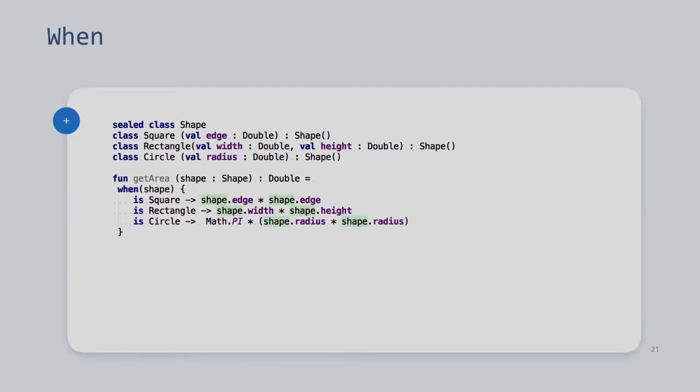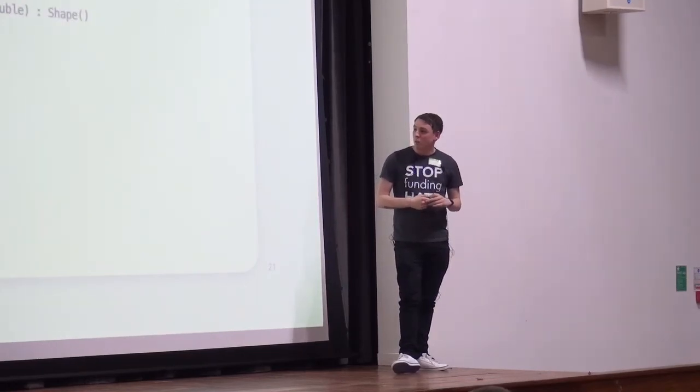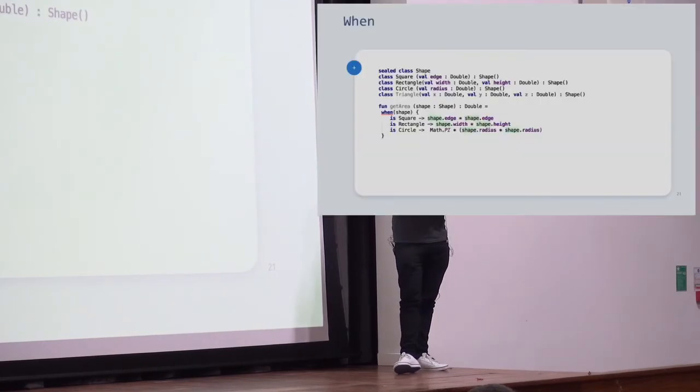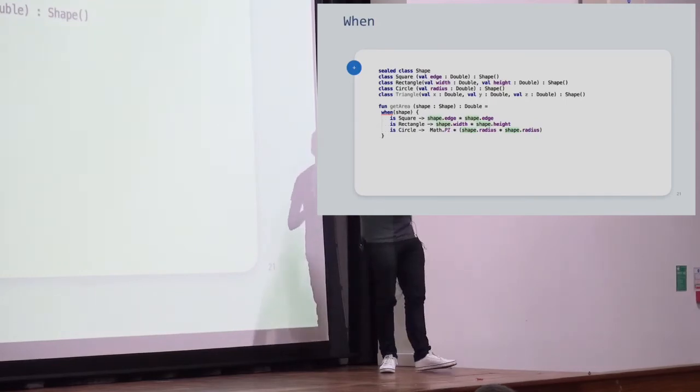Because the compiler does some magic, and that's the best way I can describe it because I don't fully know what it does still. It does some magic and says, well, no, shape only has these implementations, that's it. If we were to add a triangle implementation, we get a compiler error. It's saying, well, you can't build this, there's a triangle, we don't know how to work out the area of a triangle. And I didn't know how to work out the area of a triangle, so I didn't implement it.